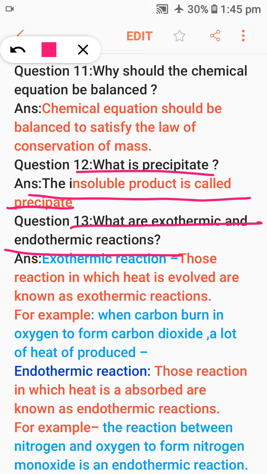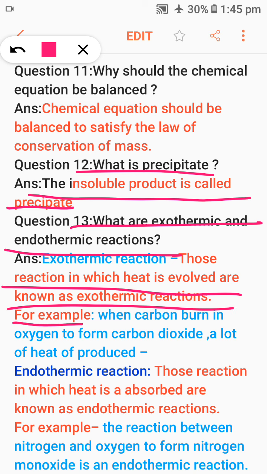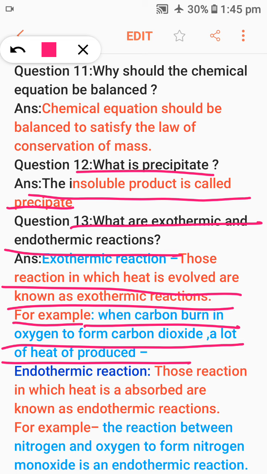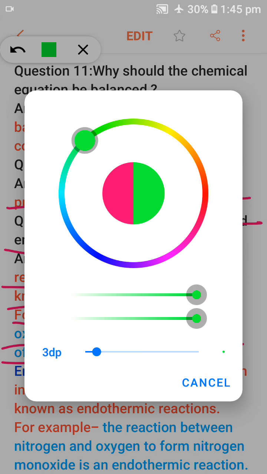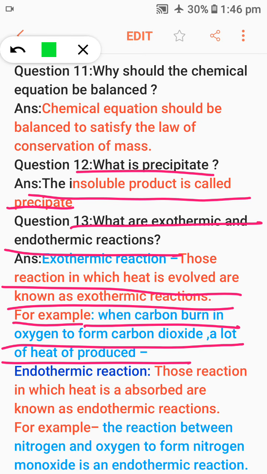Before going to the answer, I would like to tell you, exo means out and thermic means heat. Endo means in. Exothermic means heat out. Those reactions in which heat is evolved are known as exothermic reactions. For example, when carbon burns in oxygen to form carbon dioxide, a lot of heat is produced.